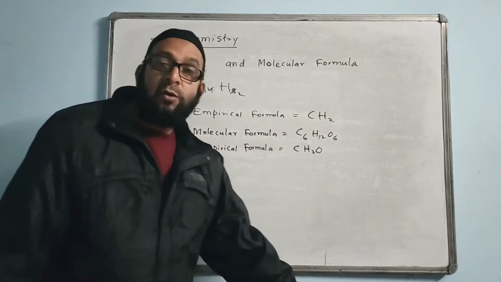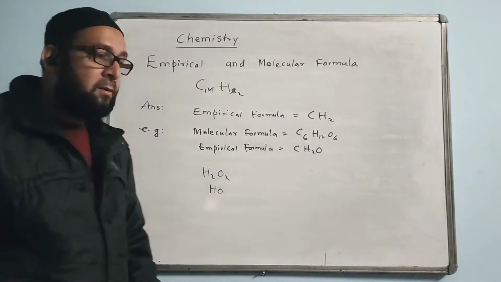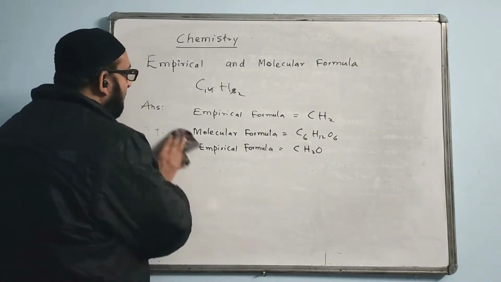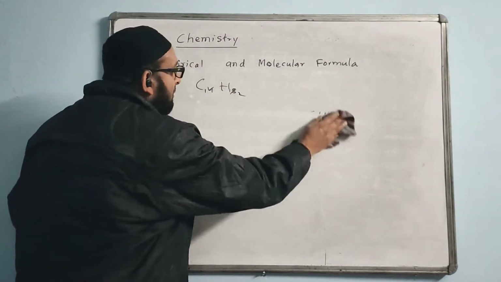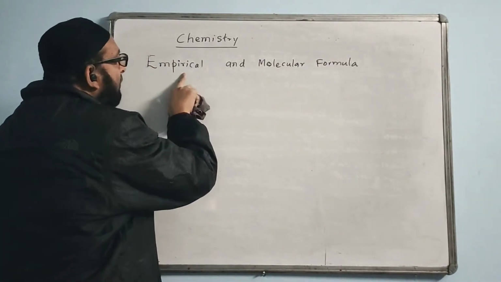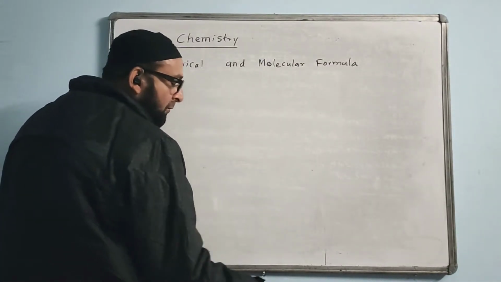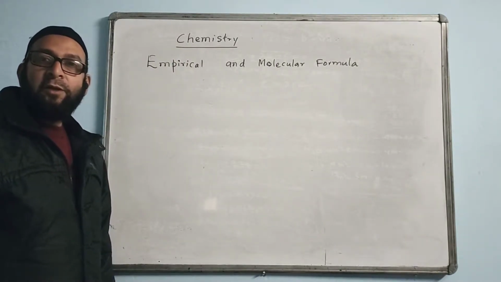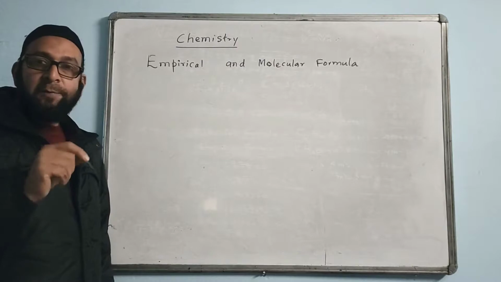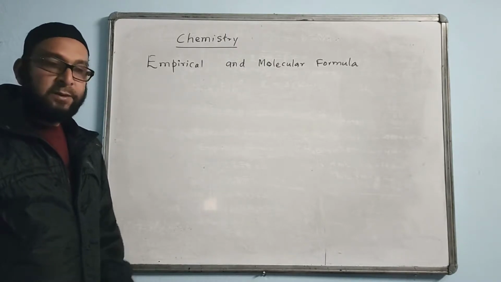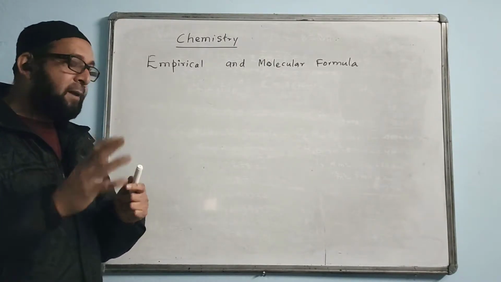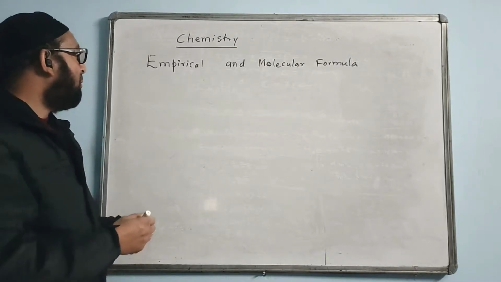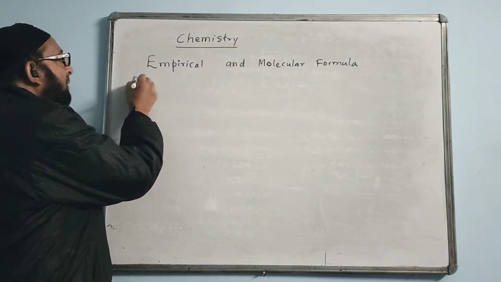The other type of question carries more marks. I will give the question and from there I will show how we can find the empirical formula as well as the molecular formula. For this question, they will give the percentage composition. The percentage of the elements will be given. Okay, write the question first, then from there you get the idea.